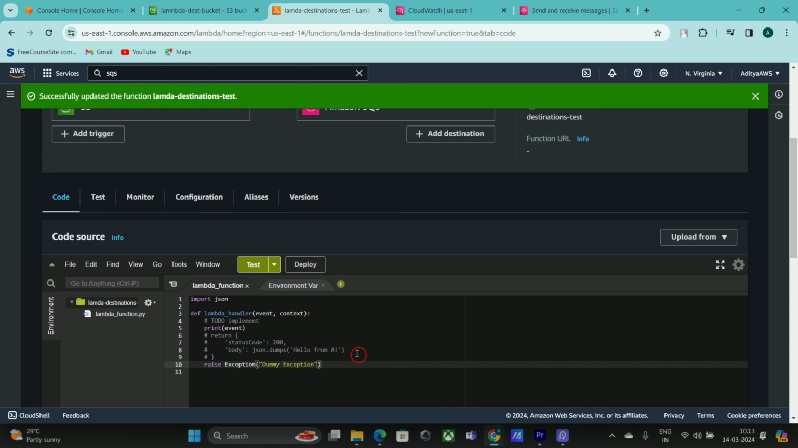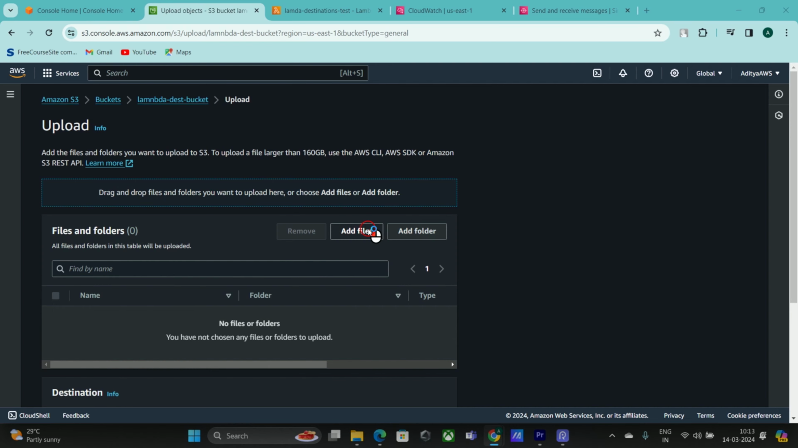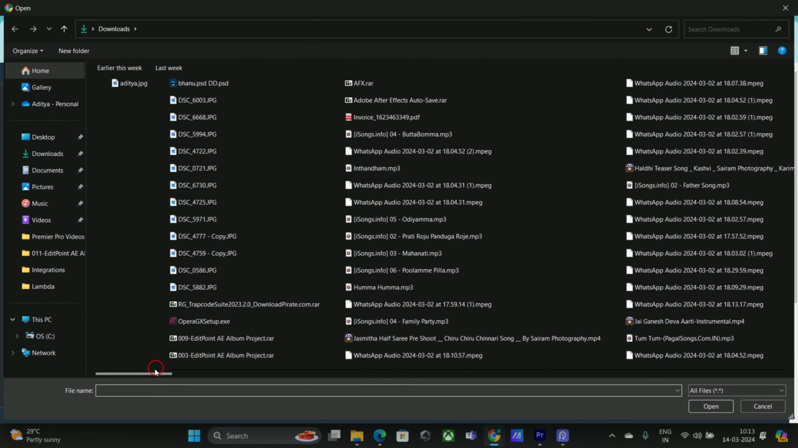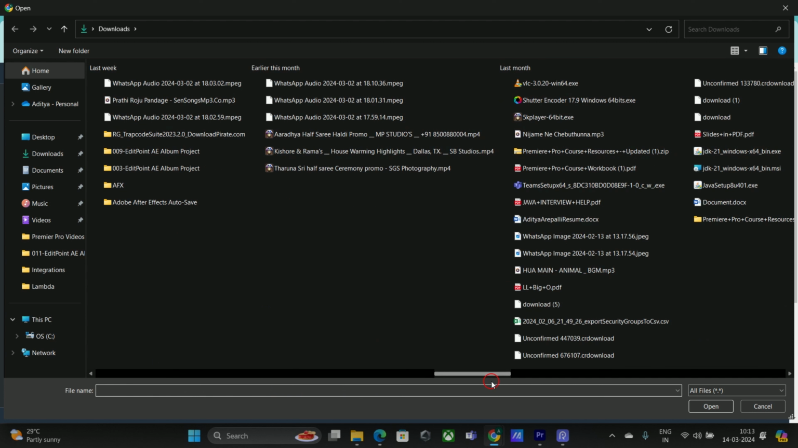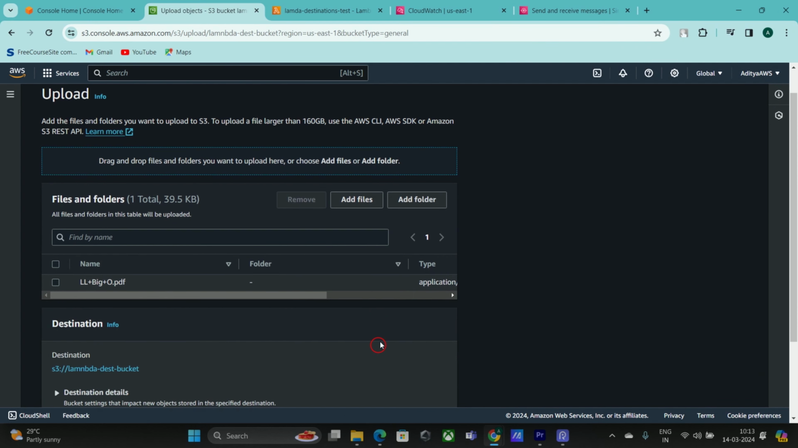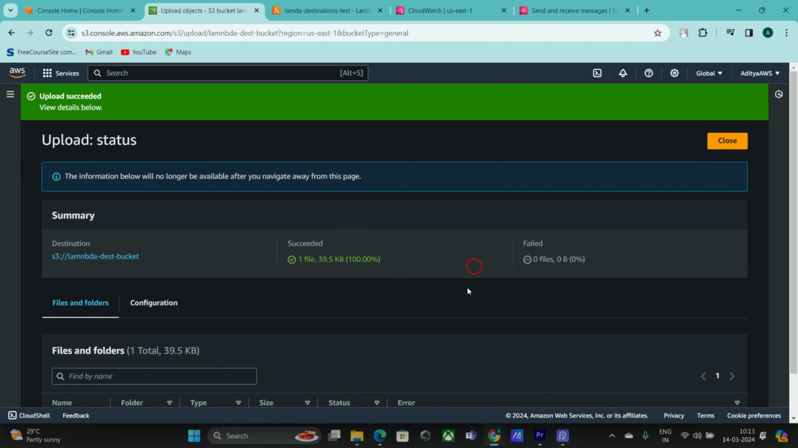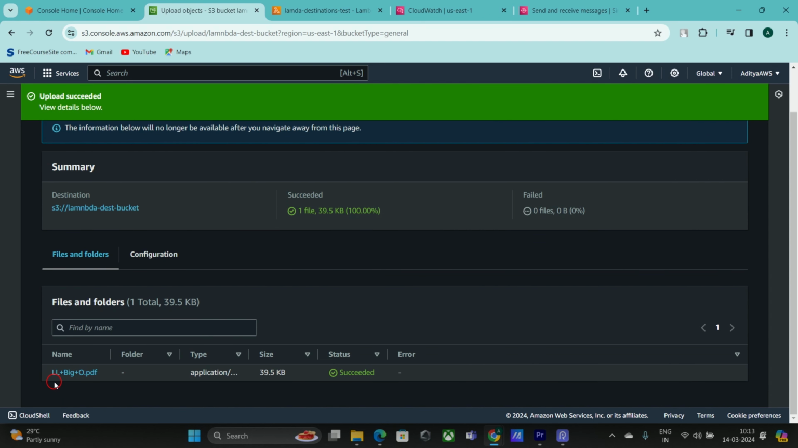Now again, we'll try to upload one more document here. So I'm uploading and clicking add files, and I can upload the same document or we can upload another document also. So yeah, I will go for this big WOW PDF. I think it will be huge. Okay, we'll see how much time it takes to upload. Yeah, it's uploaded quickly. Okay, I have uploaded LL plus P plus O PDF.